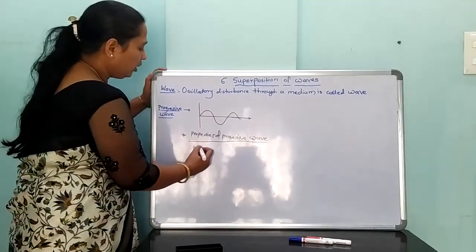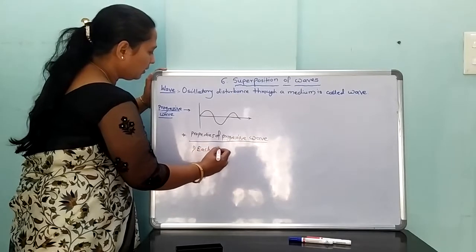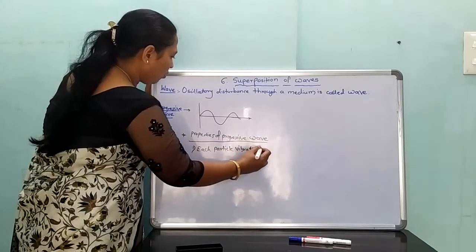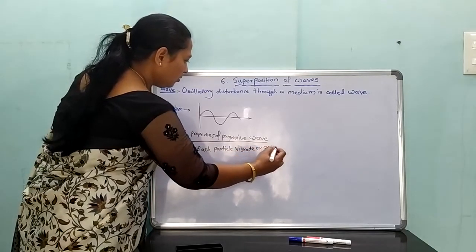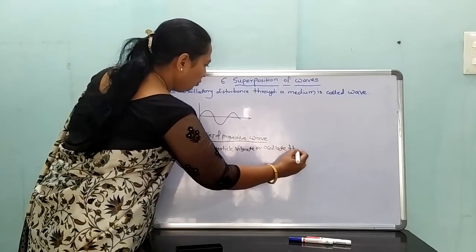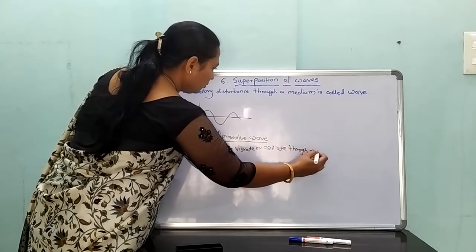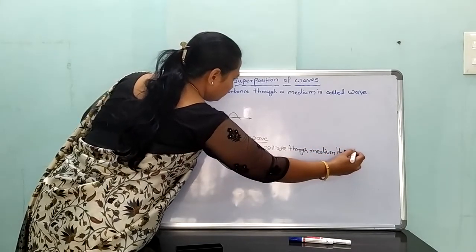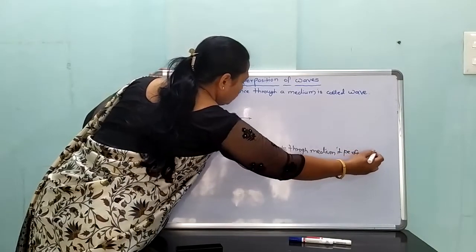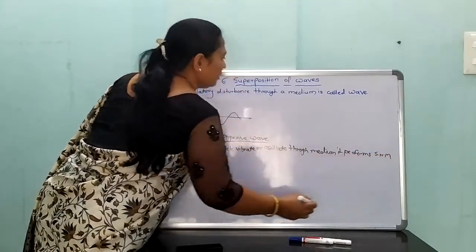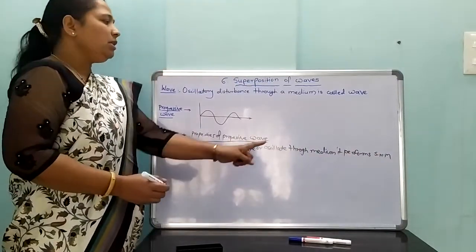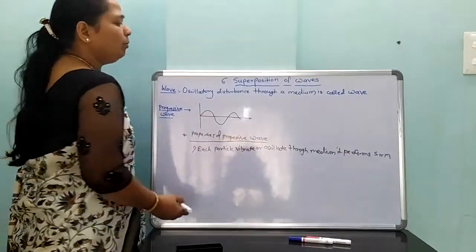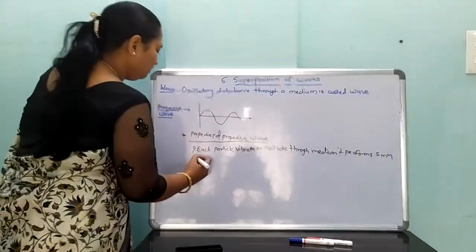Each particle vibrates or oscillates through the medium, and it performs SHM. SHM means simple harmonic motion. Each particle vibrating or oscillating through the medium performs SHM.